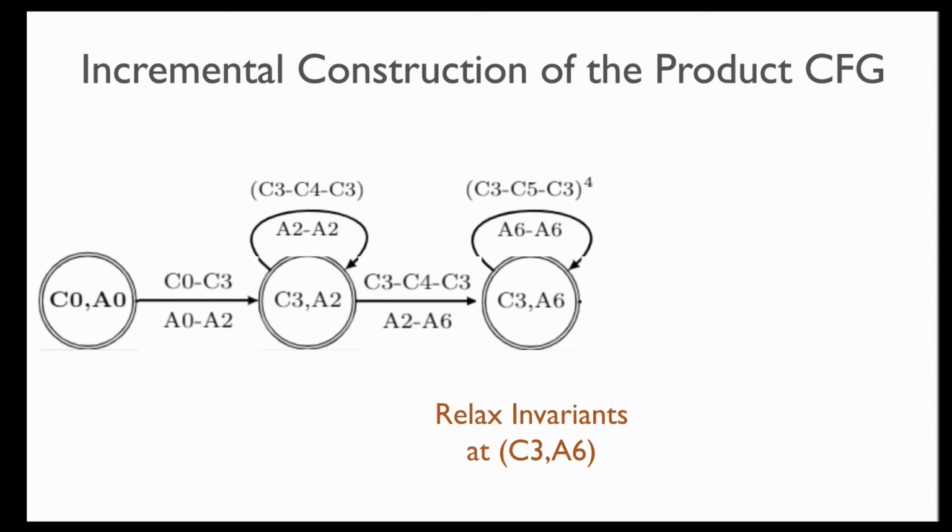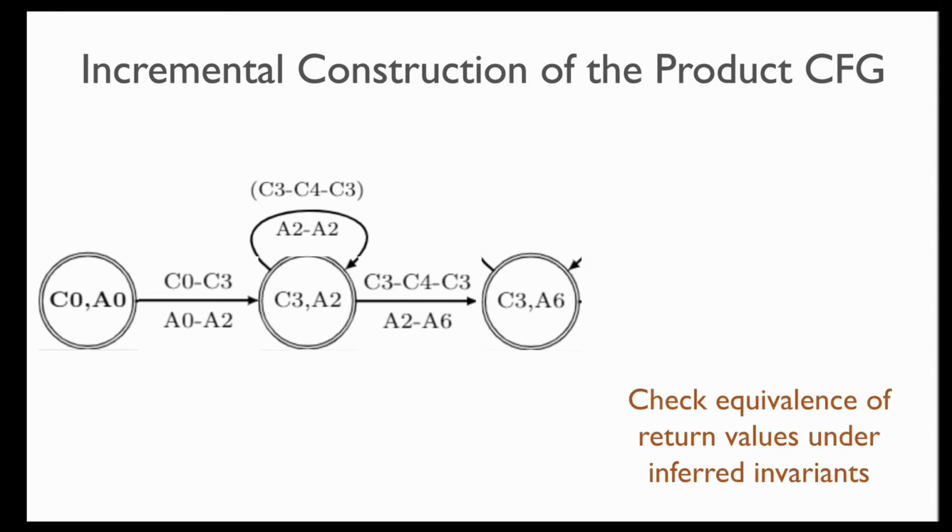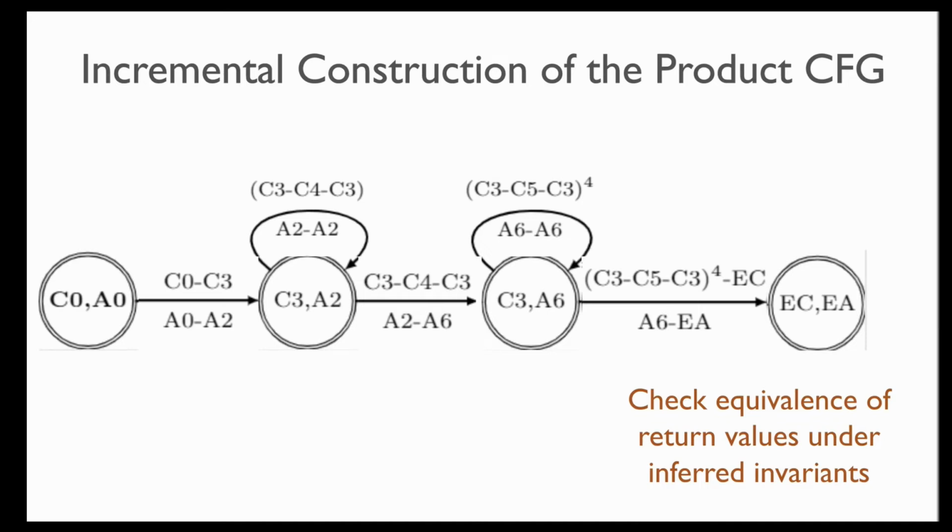Identify the correlation from A6 to A6, and the algorithm is automatically able to figure out that this time I need to correlate 4 unrollings of the C program and not just one, like in the previous one, automatically, once again using counterexample guided techniques. And finally, it figures out that when A6 goes to EA, then the corresponding thing that should happen in C is that C basically executes 4 iterations of loop body and then exits.